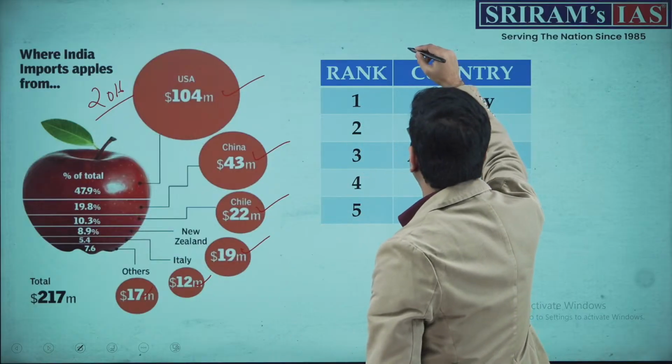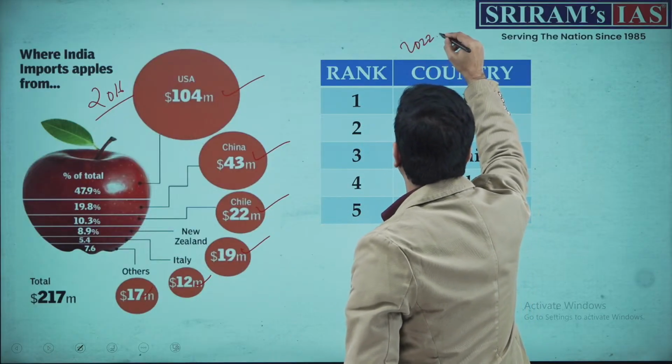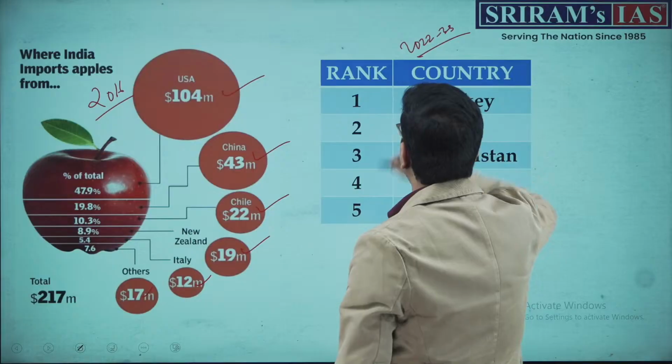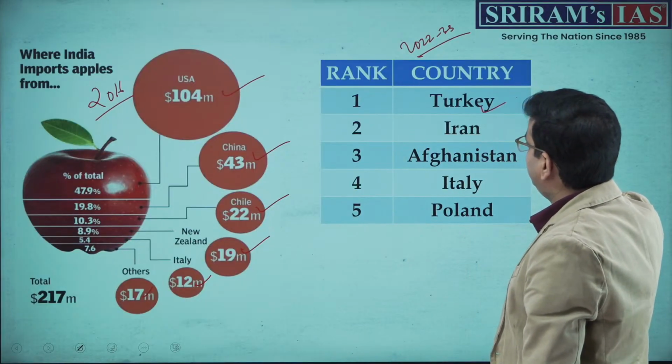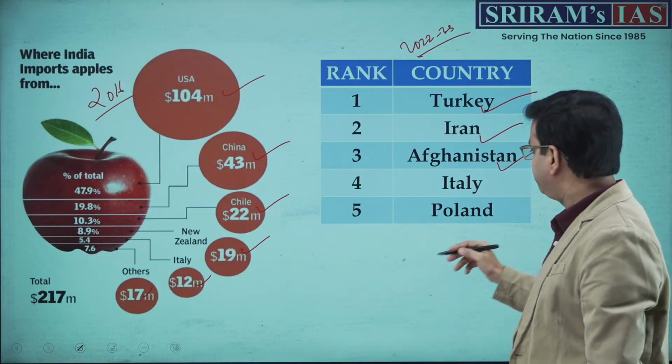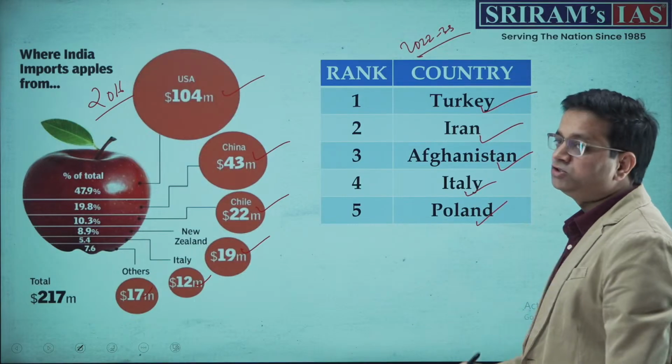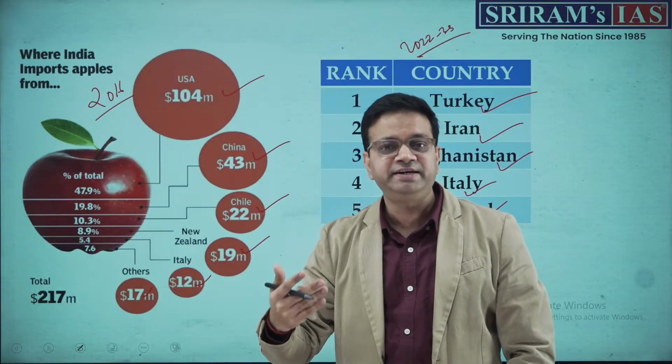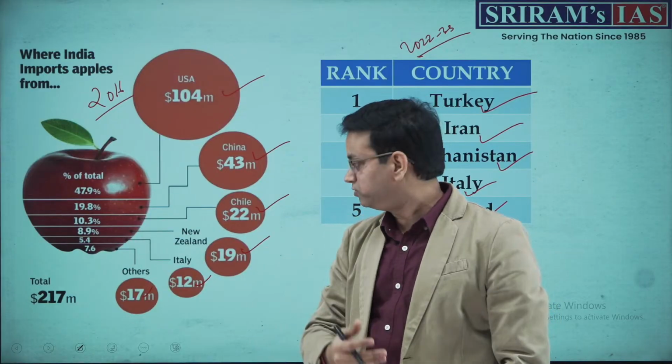Now this is for 2022 and 23. In 2022 and 23, we import from Turkey, Iran, Afghanistan, Italy and Poland. So these are the top 5 countries from where India is making imports of apple.